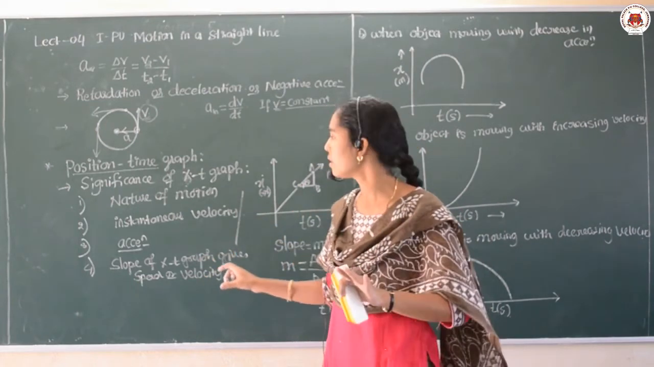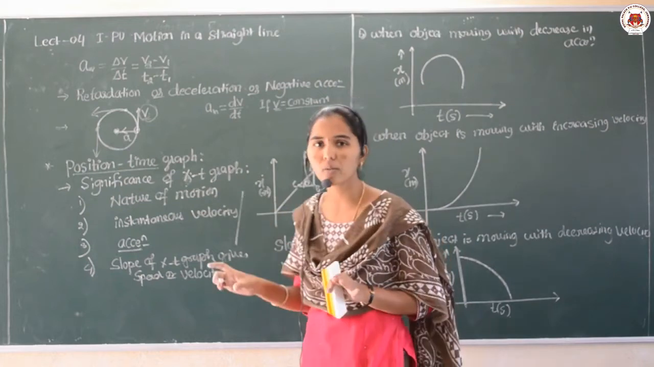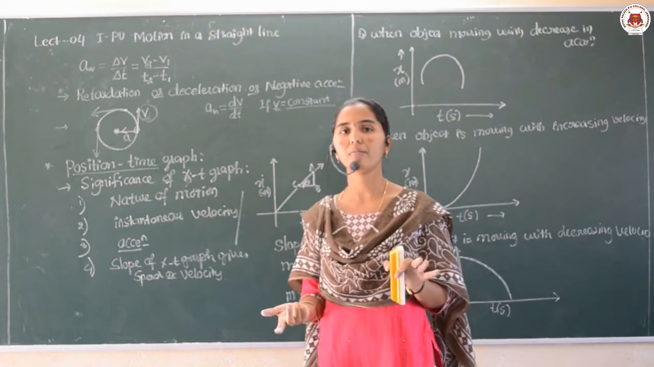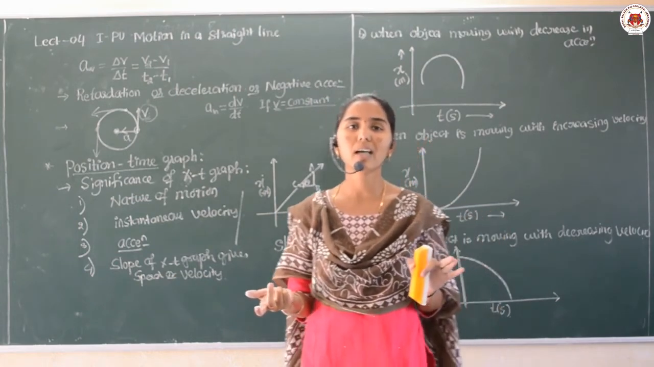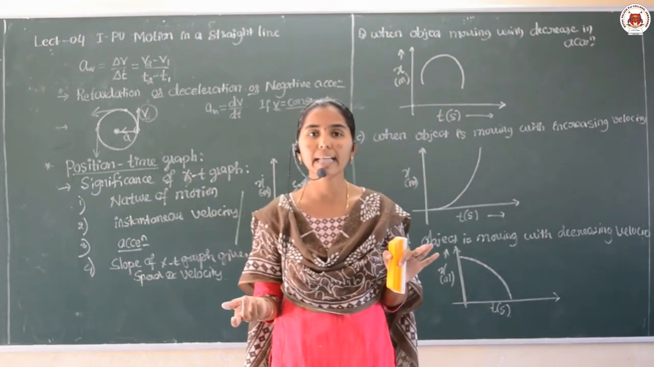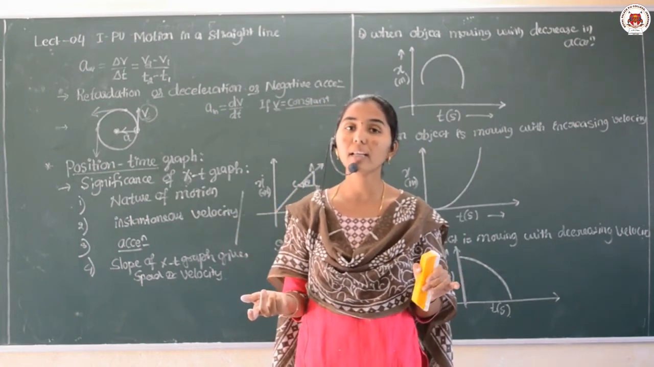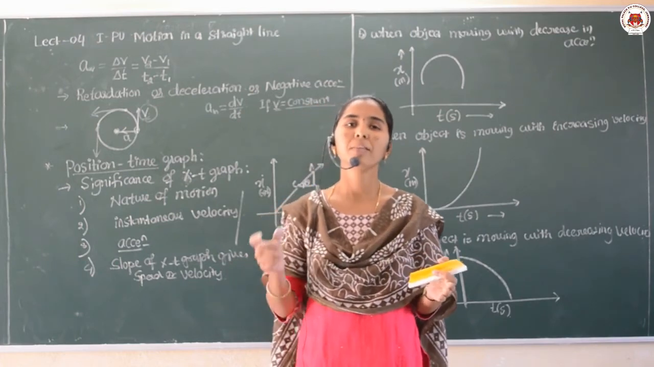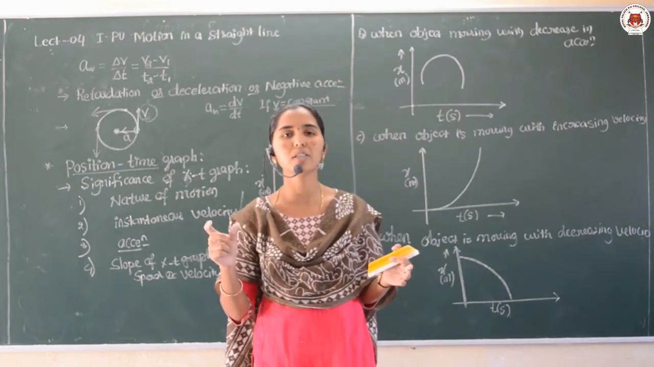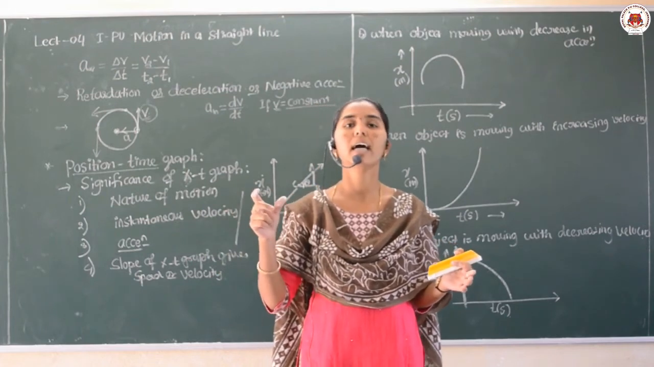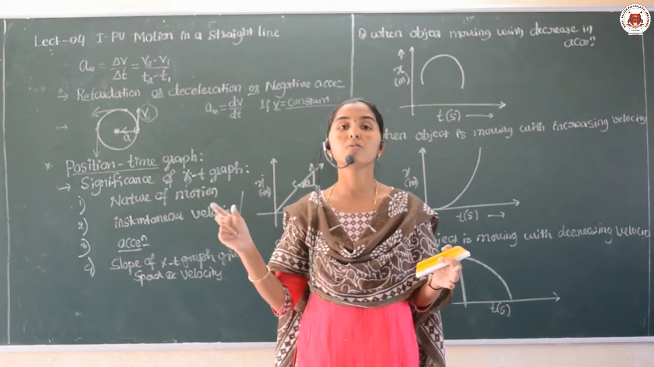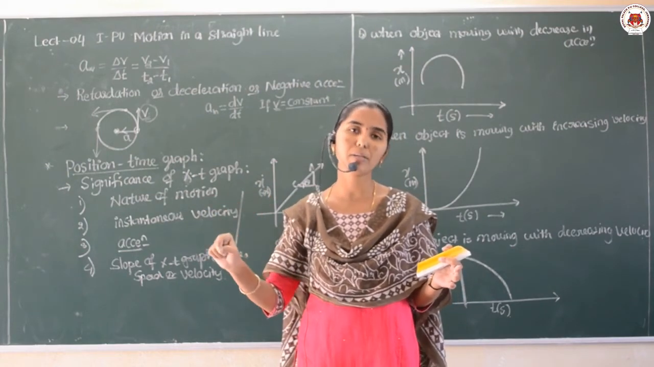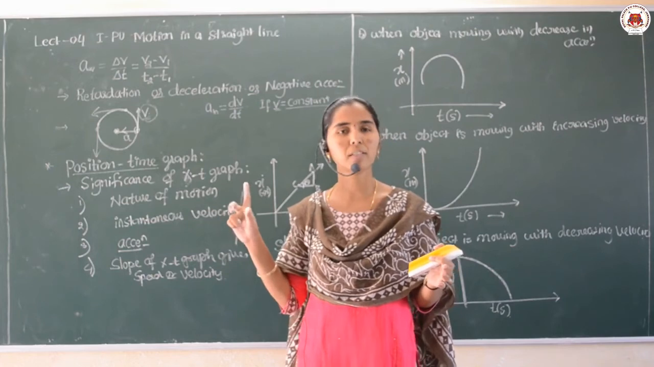What are the points? Very important, dear students. The first question may be, what is a position time graph? It is a graph in which the position of an object is plotted against the time, such that the position is taken along the y-axis and the time is taken along the x-axis. This is the one point.